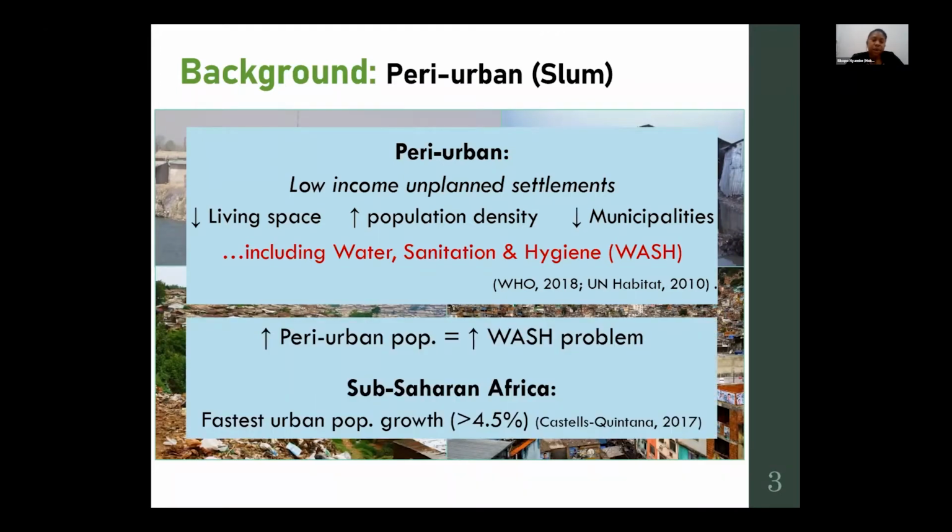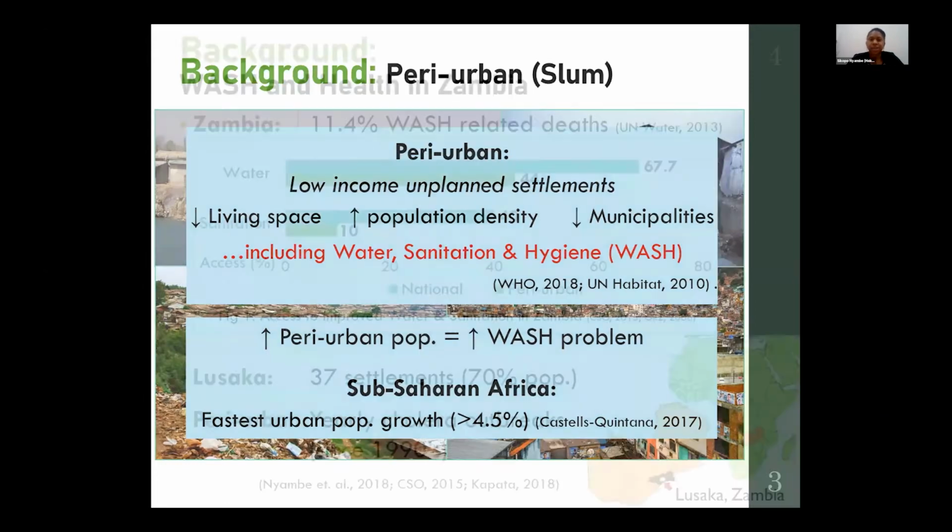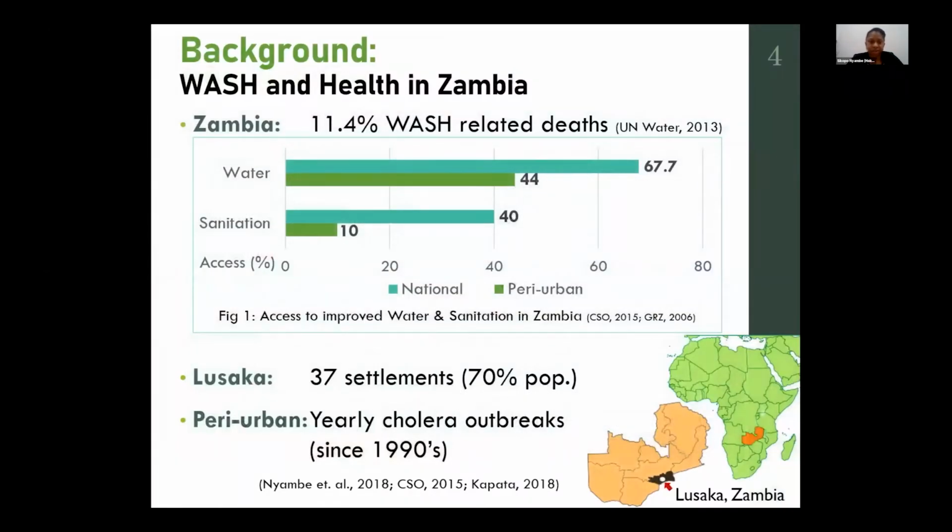So globally, the peri-urban population is increasing. And with that, the WASH problem is also increasing. In sub-Saharan Africa, we have the fastest urban population growth rate at about 4.5%. And so I focused my study here, particularly in my country of Zambia.